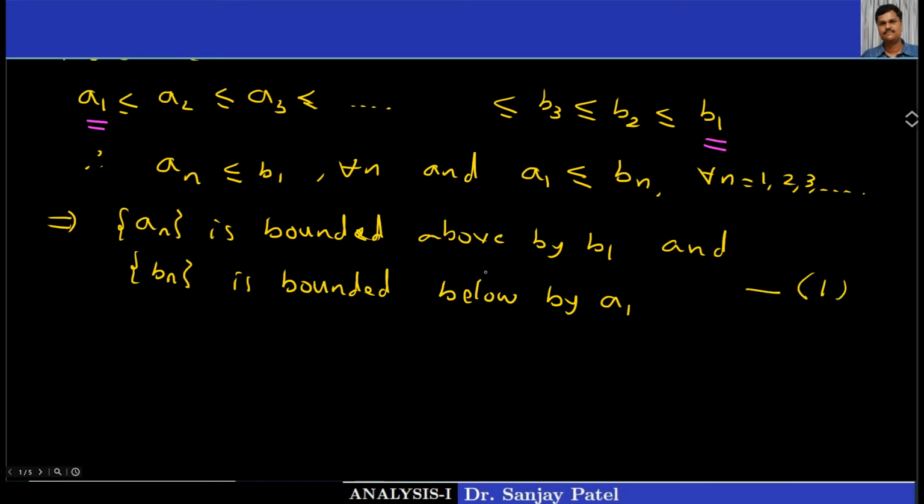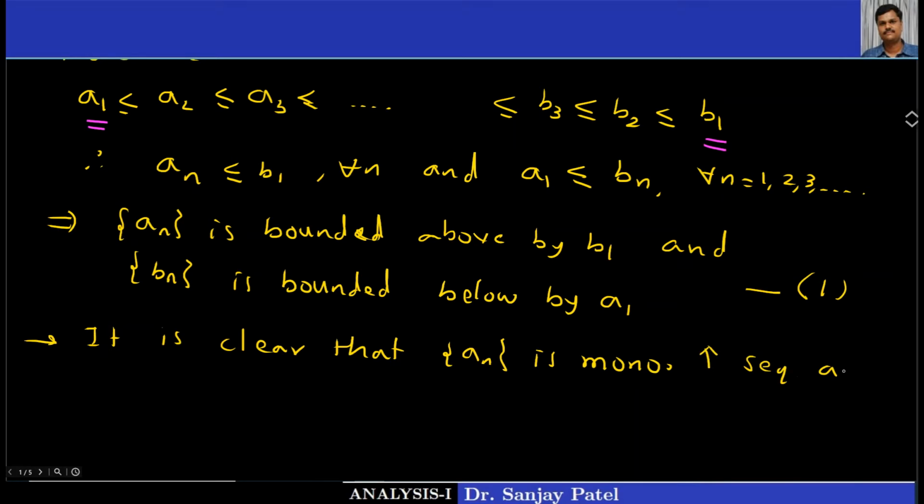Secondly, it is also clear from the numbers written above that the sequence an is a monotonically increasing sequence, and the sequence bn is a monotonically decreasing sequence. Okay, this is my result number 2.